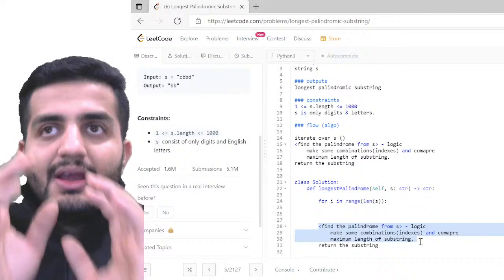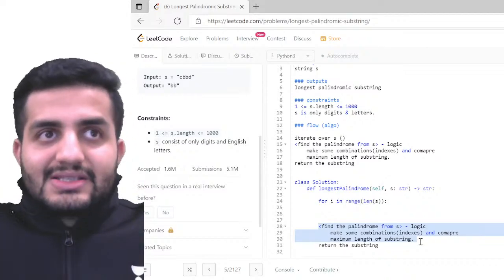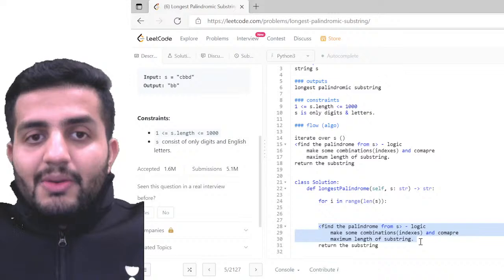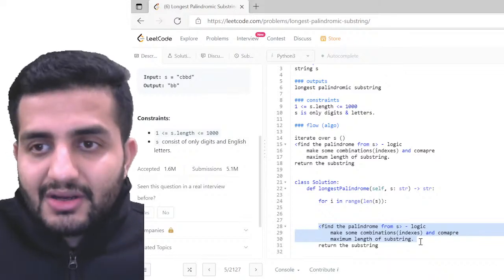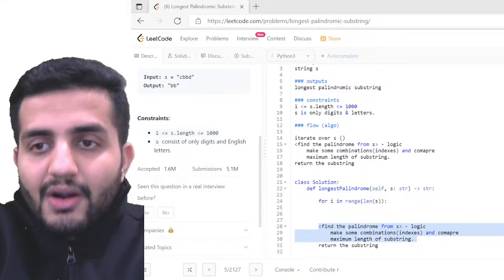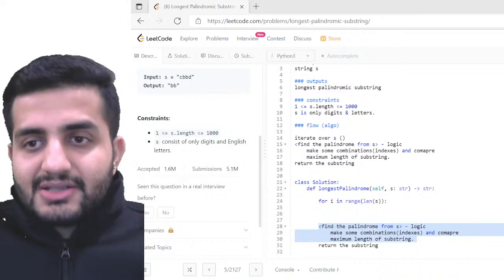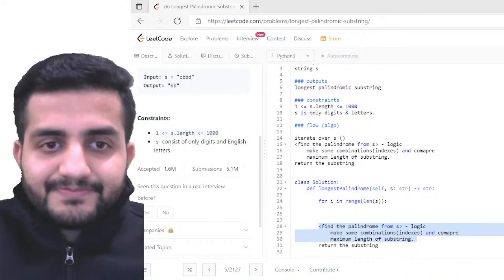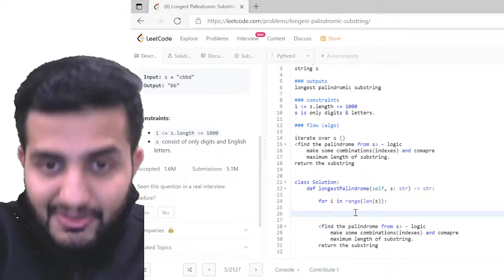Basically there'll be two substrings, where I'm going to compare if this is equal to this, it is a palindrome, and if the length of this is greater than the other one, it is going to be the longest substring. There is some other substring also involved somewhere, so I can just think of this logic. If I can make two different substrings and compare from this, I can do that. I'm just thinking of it that way.